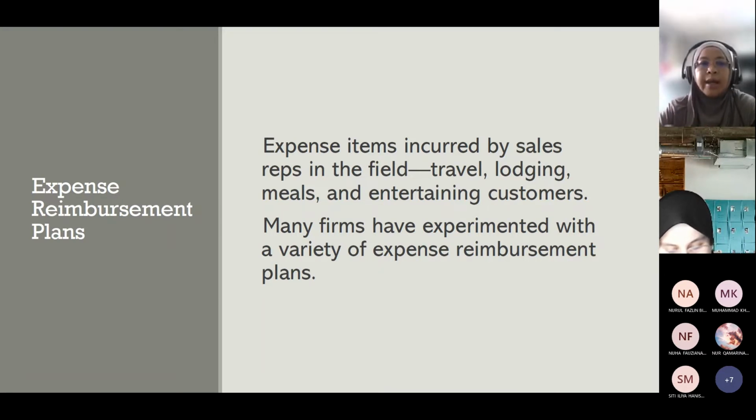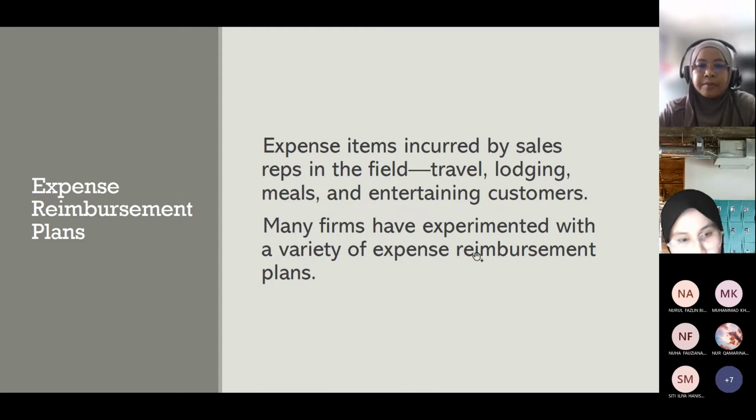Expense items incurred by sales reps in the field include travel, lodging or accommodation, meals, and entertaining customers. Those are the general classifications of expenses. For me last time, all of these were under my reimbursement plan too.